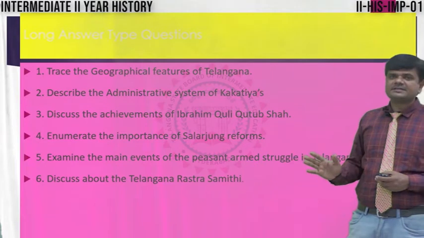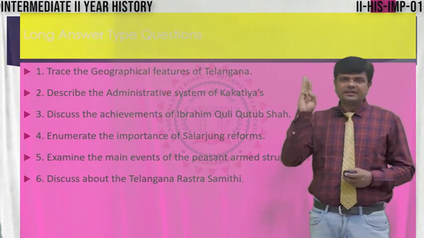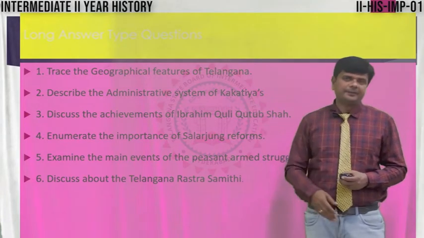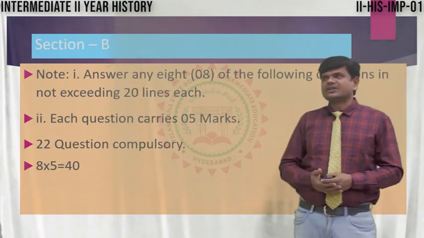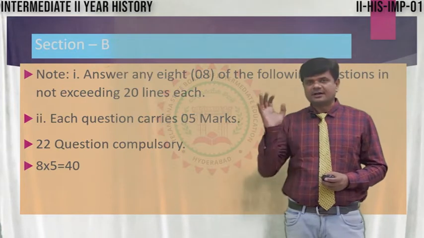So from these long questions, you choose 3 out of 6. 3 you have to write and get 30 marks from this section A. Now moving to section B, which consists of short answer questions.